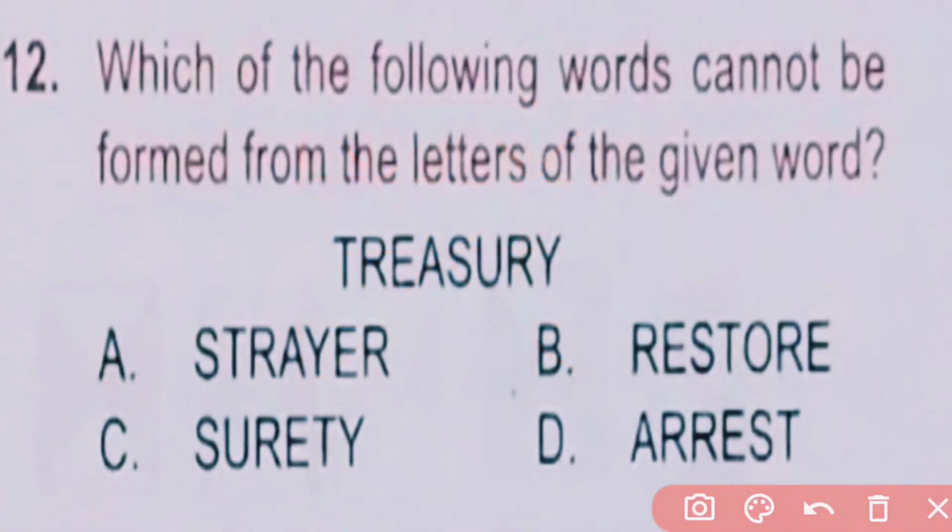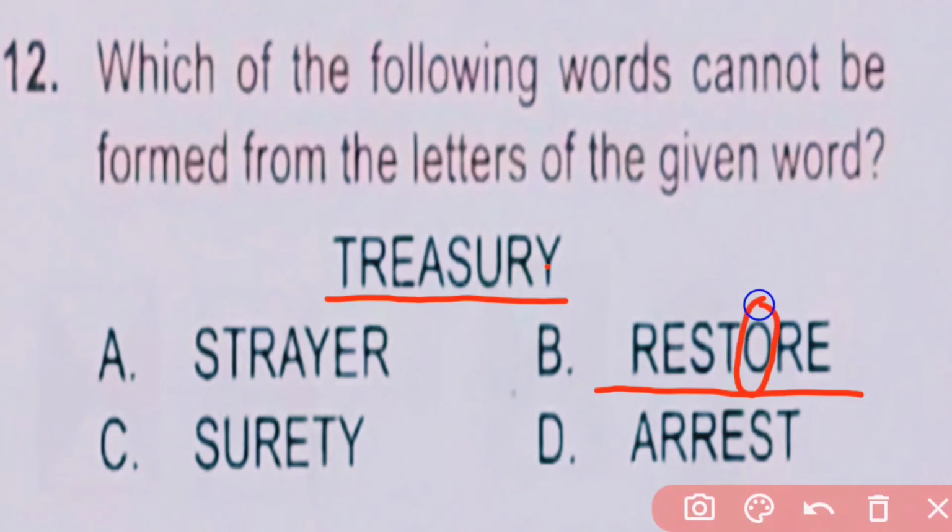Question number 12. Which of the following words cannot be formed from the letters of the given word? So in the given word there is TREASURY. From this, the word RESTORE cannot be formed because here O is present and in the given word O is not there. So here B is the correct answer.